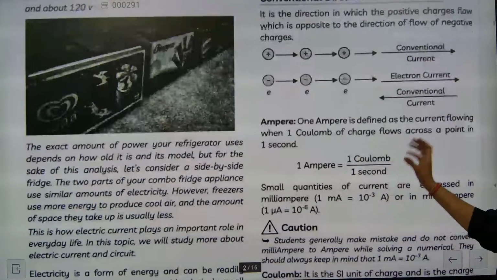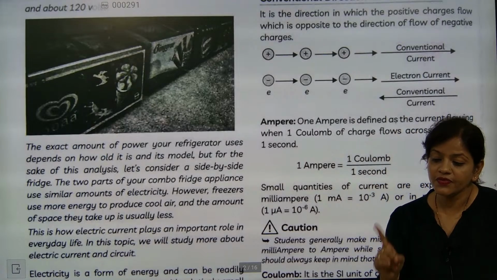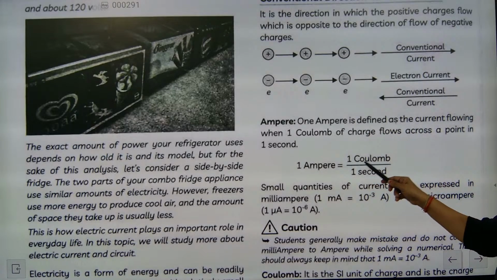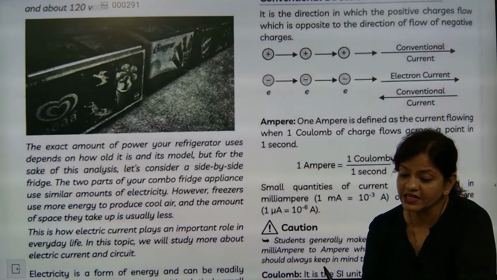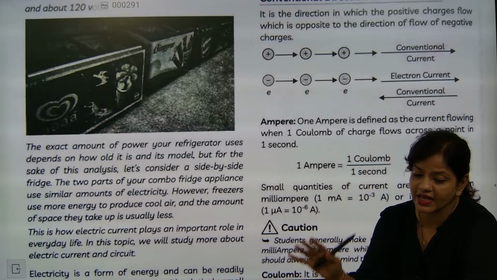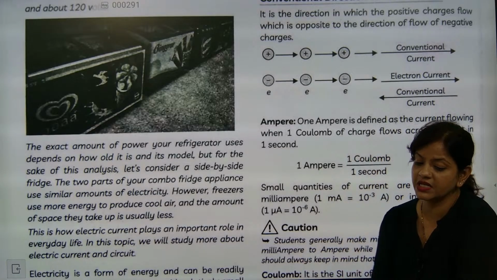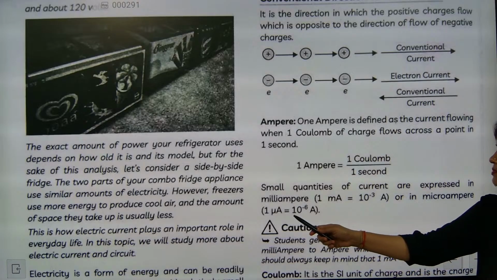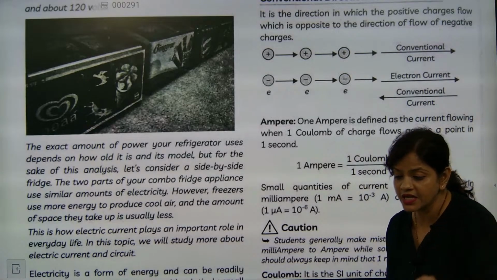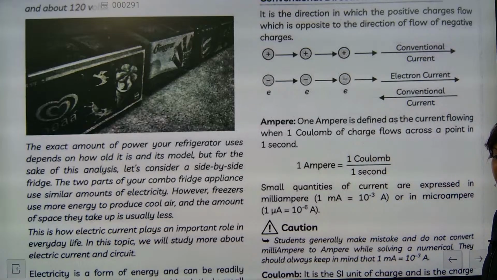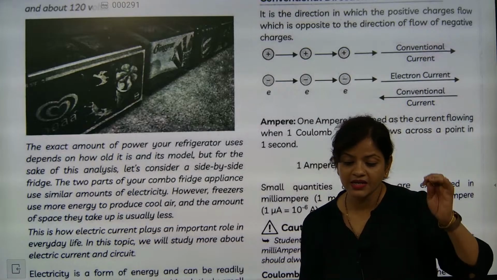So ampere, definition of ampere. See, they told the definition of ampere, 1 coulomb by 1 second. They will ask. Sometimes they will ask unit conversion also. We cannot deny any question in this series. 1 milliampere is equal to 10 to the power minus 3 ampere. 1 microampere is equal to 10 to the power minus 6 ampere.